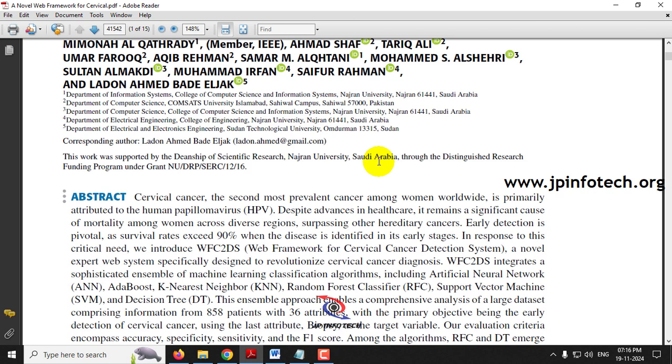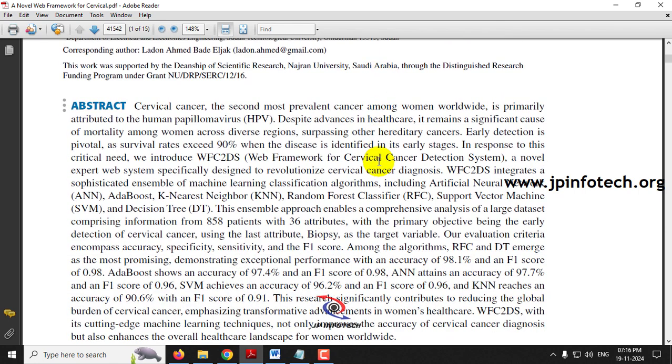Basically, cervical cancer is one of the most prevalent types of cancer affecting women all over the world. It develops in the cells of the cervix, which is the lower part of the uterus that connects to the vagina. This disease typically begins as abnormal changes in the cervical cells, which if left untreated can progress to cancer over time.